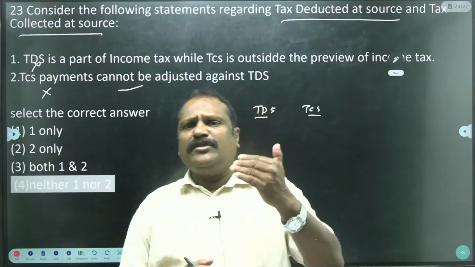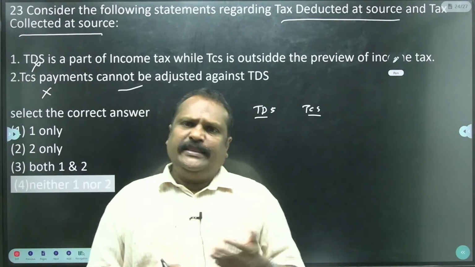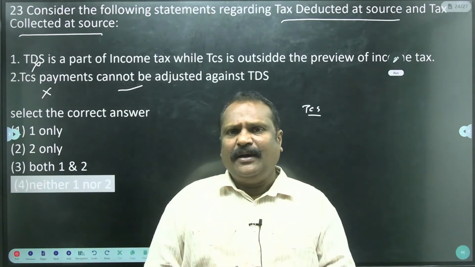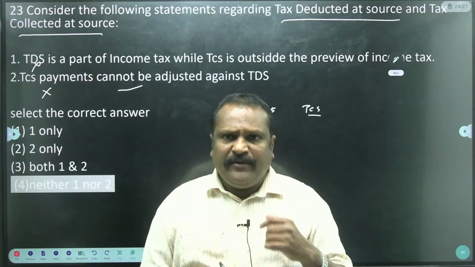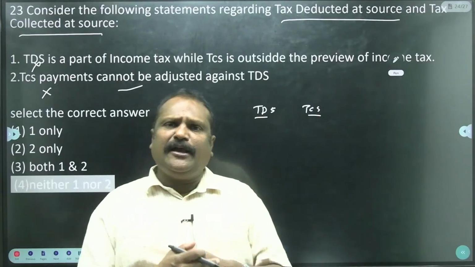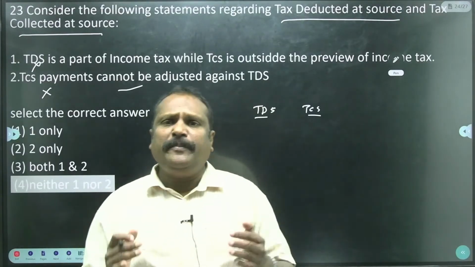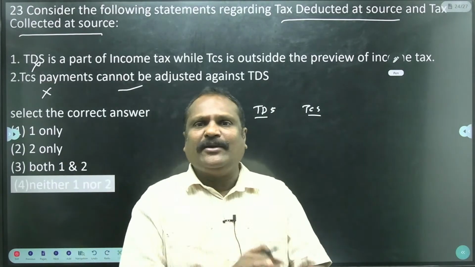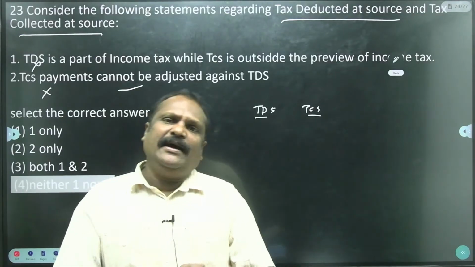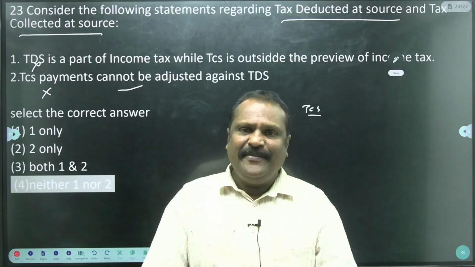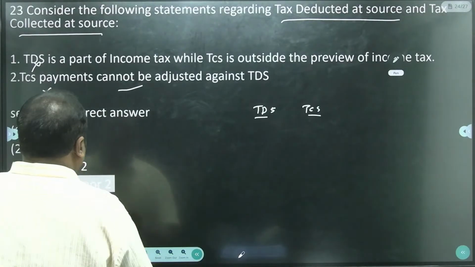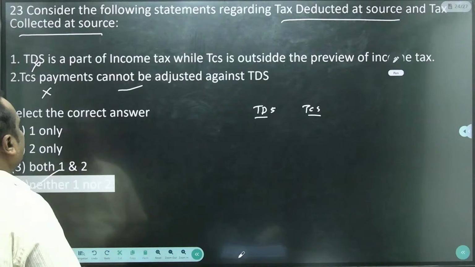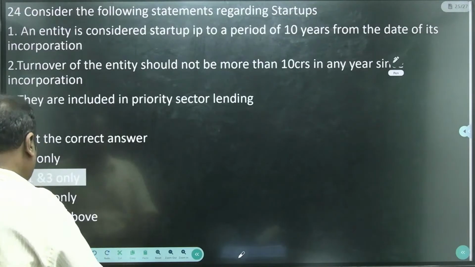If the income is more than 12 lakhs annually, they have to pay income tax. They already paid advance tax in the name of TCS and TDS. And if the income is less than 12 lakhs, then there is no need of payment. That amount is given back to the employee or the buyer. So the fourth one is the answer: neither one nor the other. Two statements are wrong.